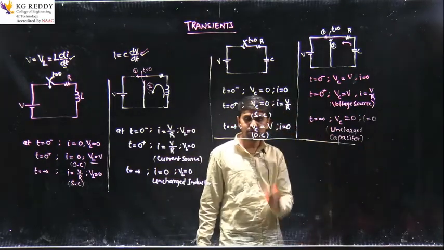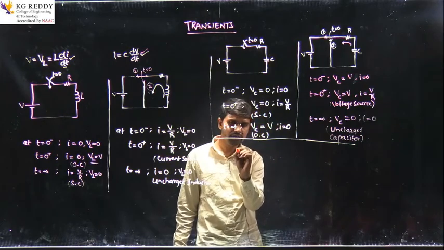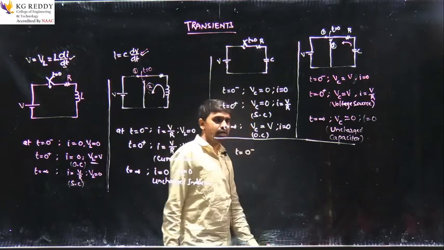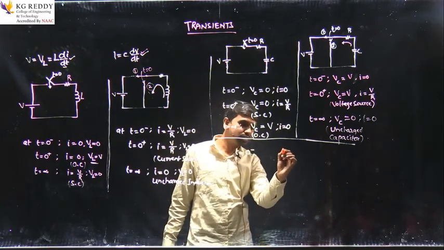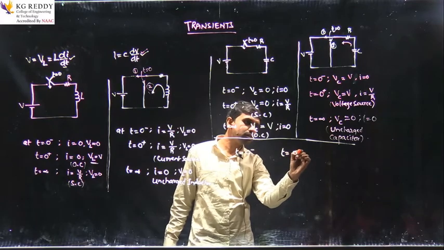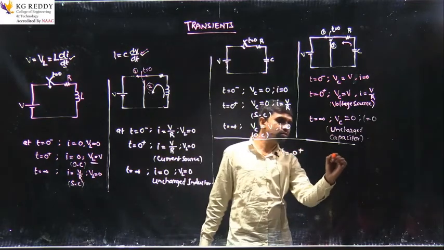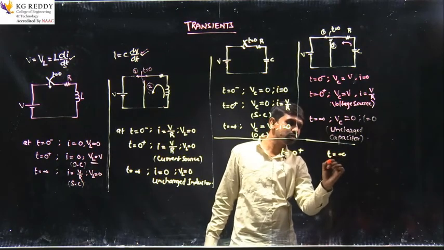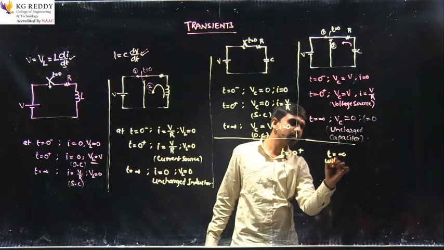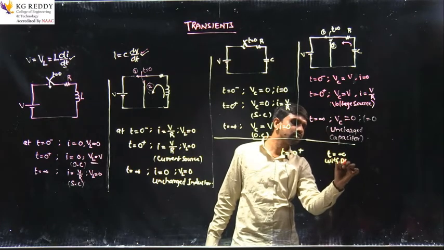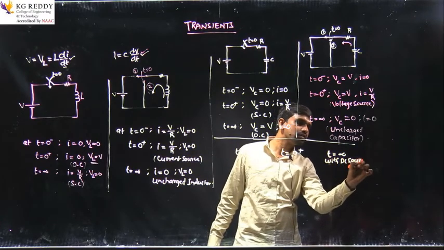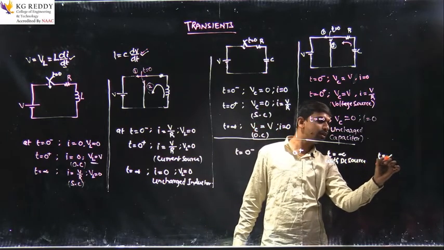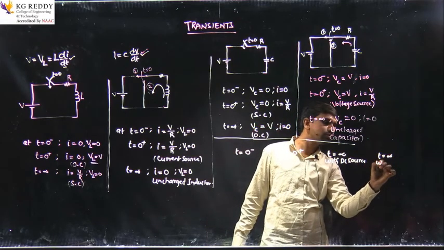So I am making a table: at t equal to 0 minus, what will be the behavior of the inductor and capacitor, what will be their behavior at t equal to 0 plus, at t equal to infinite with DC source, and at t equal to infinite without DC source.